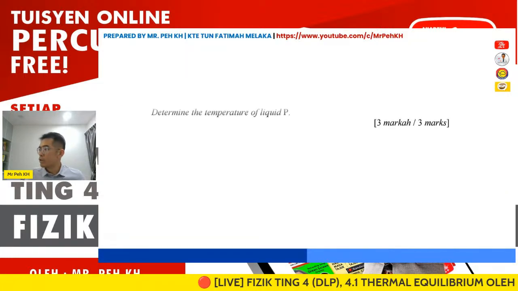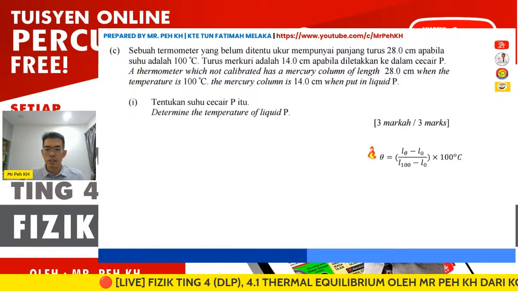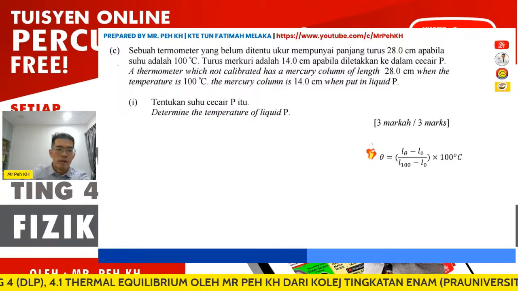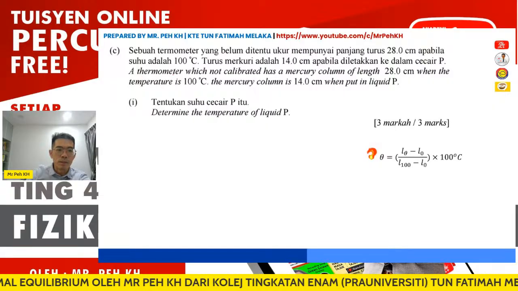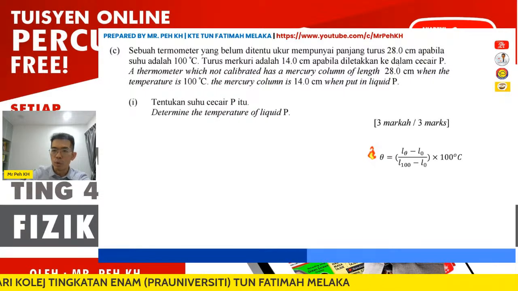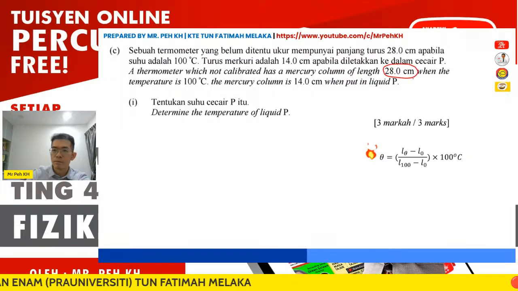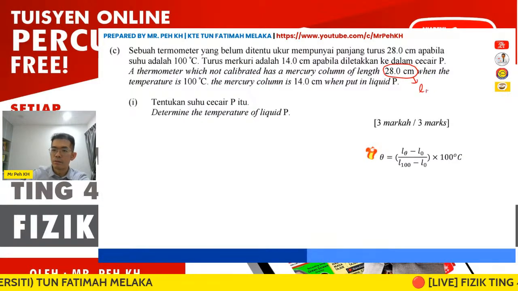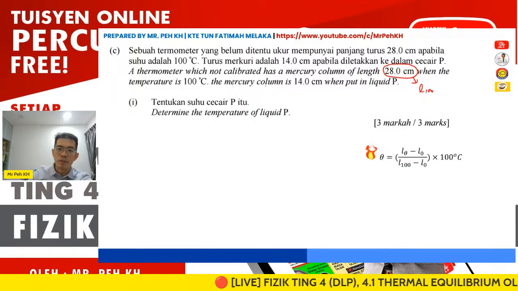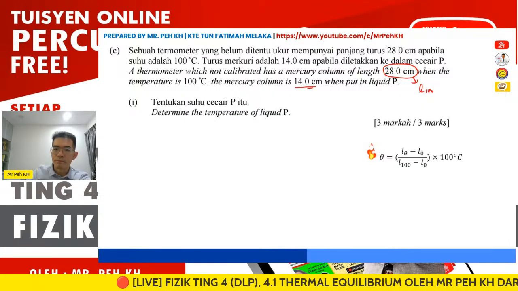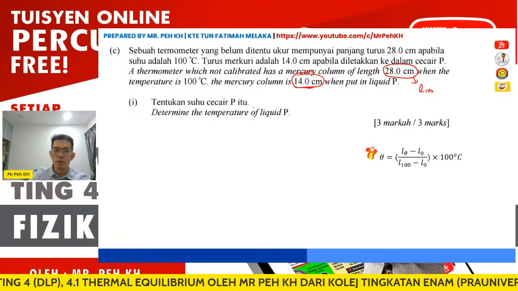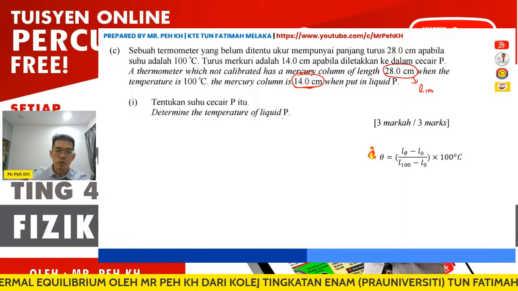Okay, so now we go for the calculation question. Here actually we have two calculations. So the first, okay, I read the question first. A thermometer which is not calibrated has a mercury column of length 28 cm. Okay, so it should be L100, right? When the temperature is 100 degrees Celsius. Okay, so the mercury column is 14 cm when put in the liquid P. Okay, so determine the temperature of the liquid.